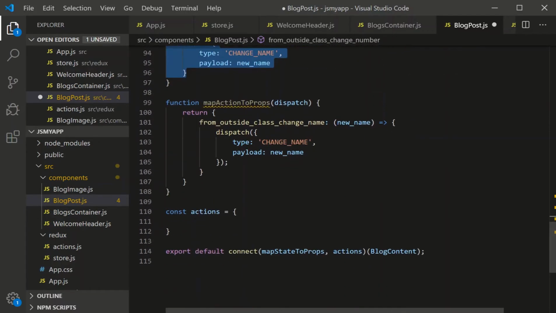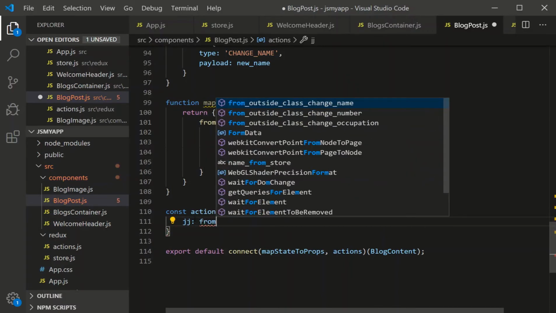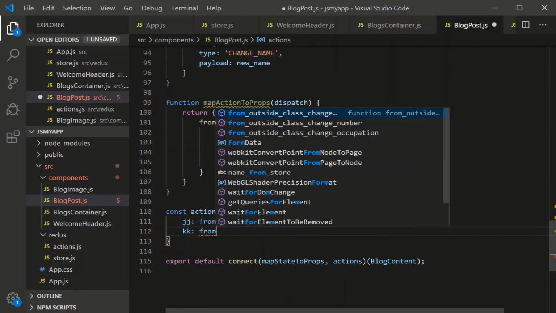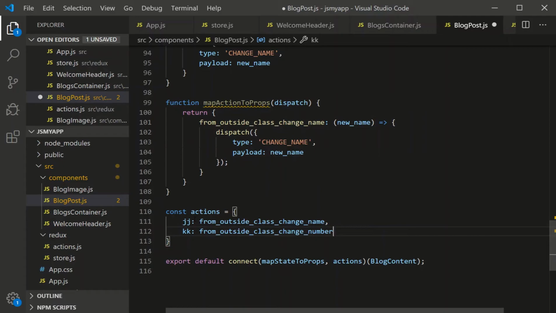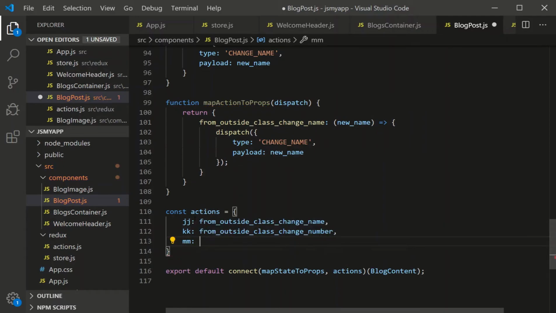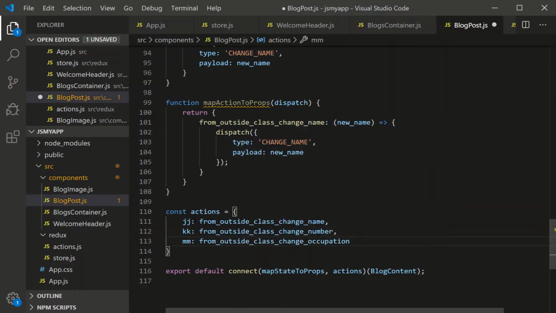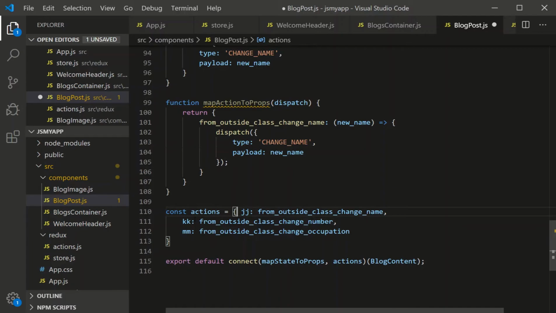So I'll show you. So we have actions and their key value pairs. The key can be whatever you want. So I'm going to say JJ is equal to the from dispatch class change name. I'm going to say KK is equal to from outside change number. And then I'm going to say MM is equal to from outside class change occupation. And so now these guys are implicitly getting a dispatch.